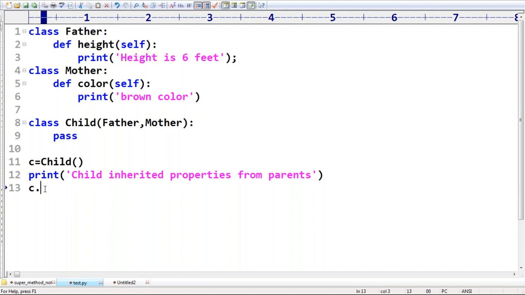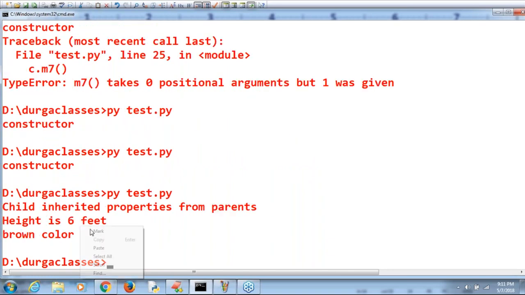Okay, I'm calling this function. Next, after that, have a look once: c.color and take. Perfectly it's going to work. Don't keep any doubt at all. Perfectly it's going to work.